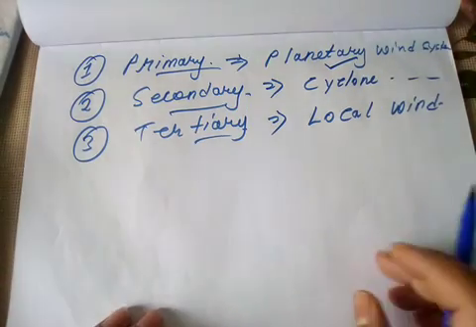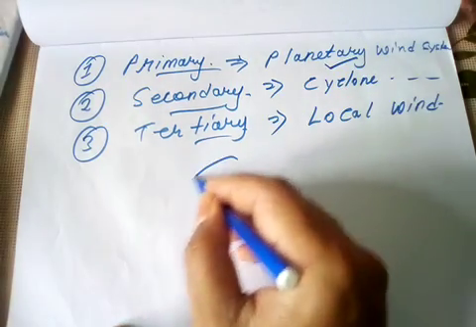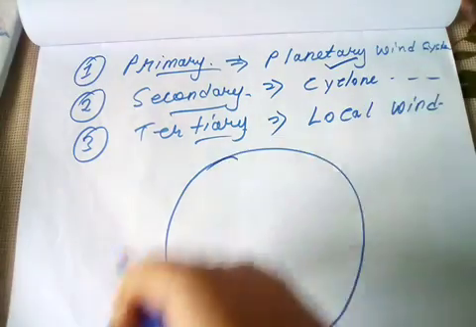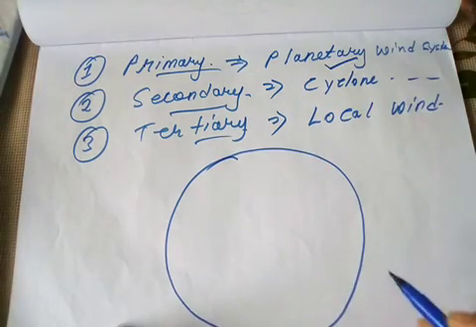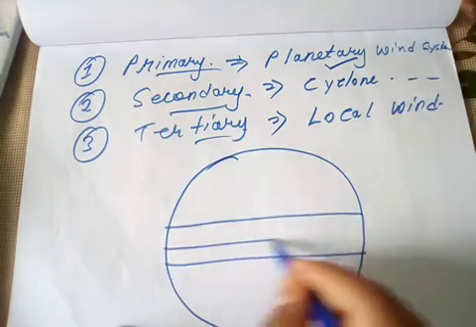Here, the primary wind depends on various factors like the global pressure belts that we will describe. The global pressure belts depend on the latitudinal difference of the earth's surface.